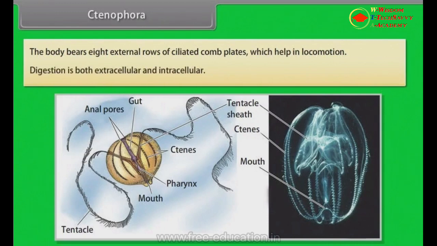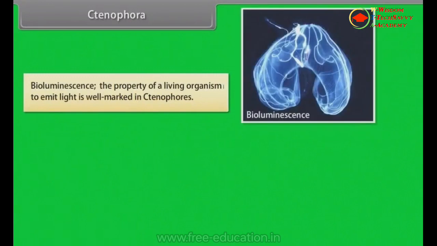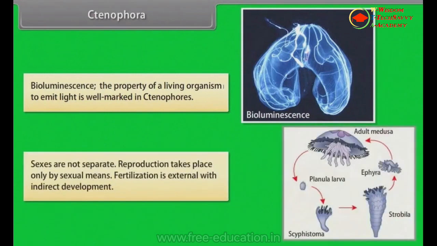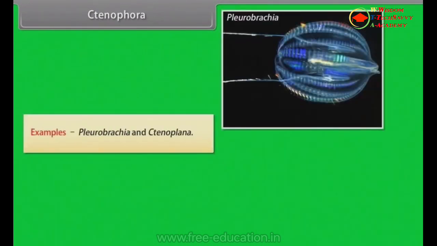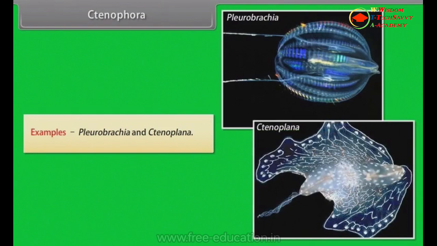Digestion is both extracellular and intracellular. Bioluminescence, the property of a living organism to emit light, is well marked in ctenophores. Sexes are not separate. Reproduction takes place only by sexual means. Fertilization is external with indirect development. Example, Pleurobrachia and Ctenoplana.